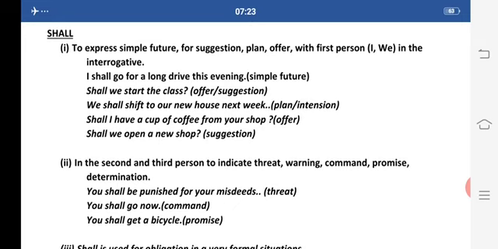Shall we start the class? This is an offer or suggestion. We shall shift to a new house next week. This is our plan, our intention that we want to shift to a new house next week. Shall I have a cup of coffee from your shop? Now this is again a kind of offer. Now shall we open a new shop? Here this is a suggestion. I'm asking for a suggestion.